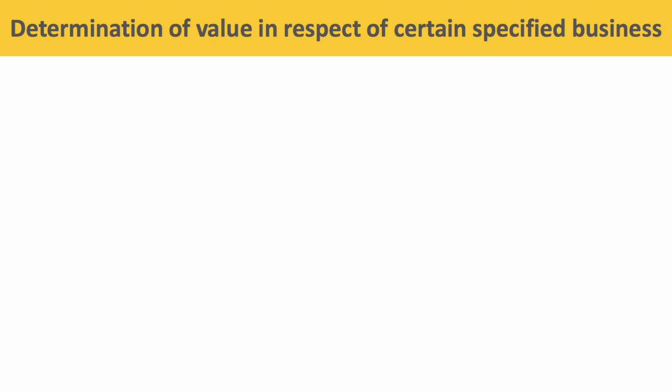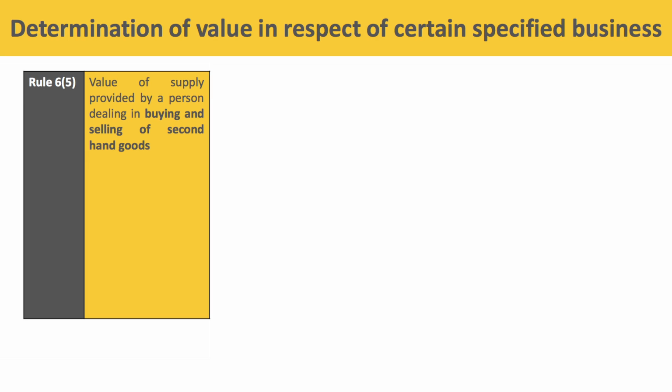Coming over to the next sub-rule, Rule 6 sub-rule 5, value of supply provided by a person dealing in buying and selling of second-hand goods. This section includes buying and selling on online platforms like Quikr and OLX, etc.